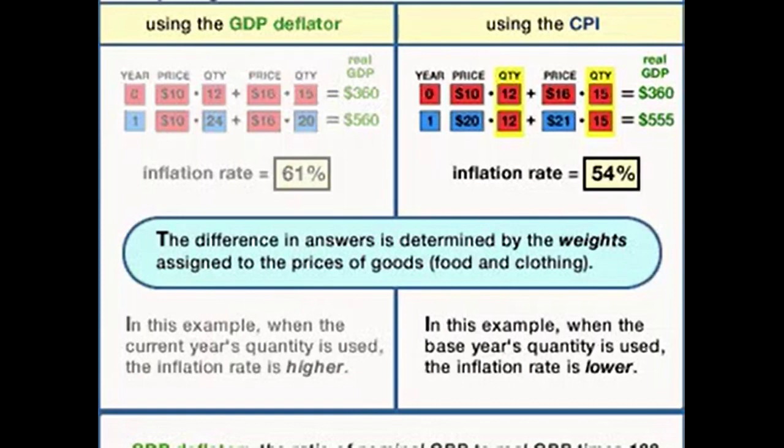It all depends on how the base numbers, the quantities, are changing relative to the prices. Mathematically, we could go into when this number is going to be a bigger change and when this number is going to be a bigger change. But that's not as important as your understanding the basic method of calculating the inflation rate using these two distinct methods. Both of them are trying to answer the same question: how fast are prices rising? But because they use different approaches to answering that question, they sometimes wind up with different numbers as their answer.